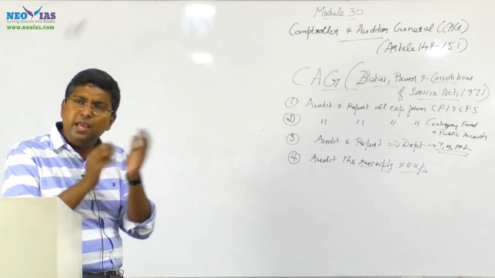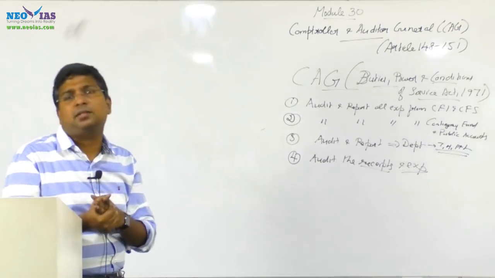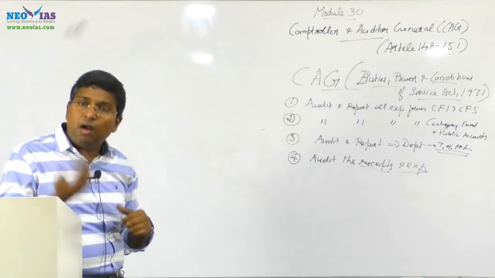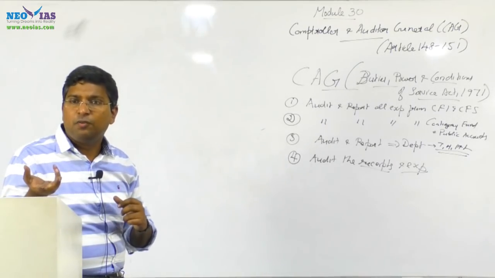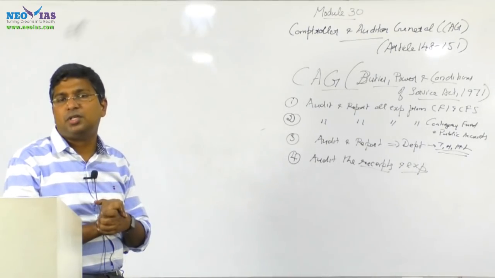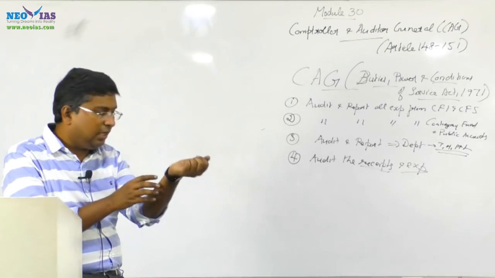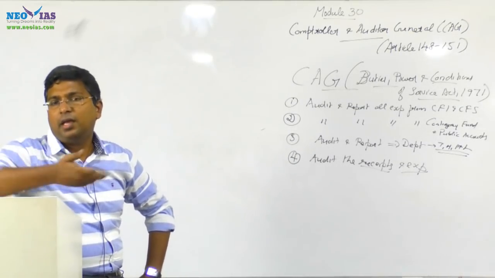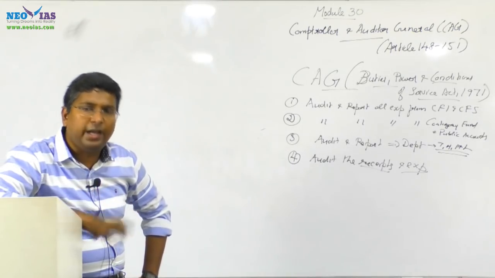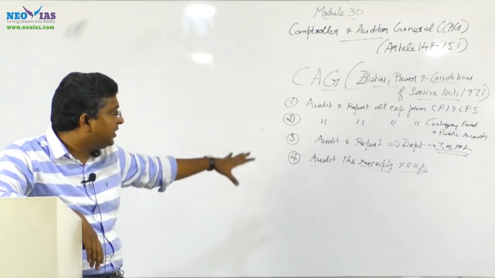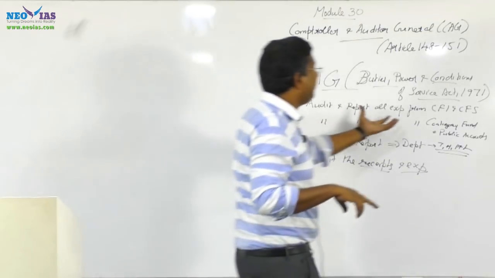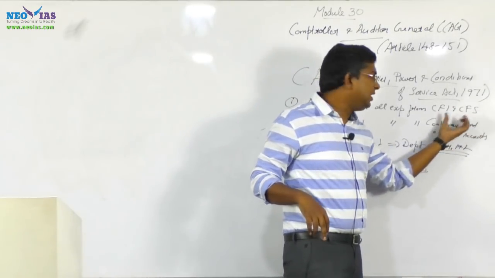Similarly, any organization which is substantially financed by the government, all government companies, and corporations set up by a law, if the law says that the CAG has the power to audit them, can be audited and a report given on their receipts and expenditure to the respective head of the state. So these are the functions given on page 2. Be very clear, it can audit and report all expenditure from the Consolidated Fund of India and the Consolidated Fund of the state.